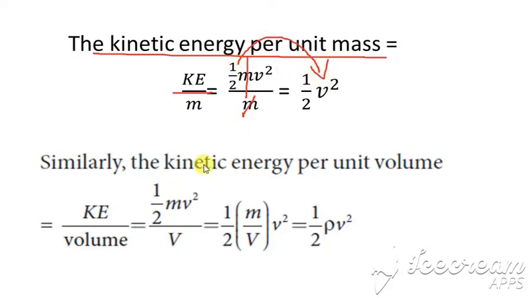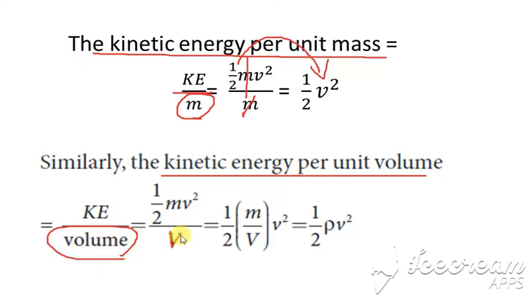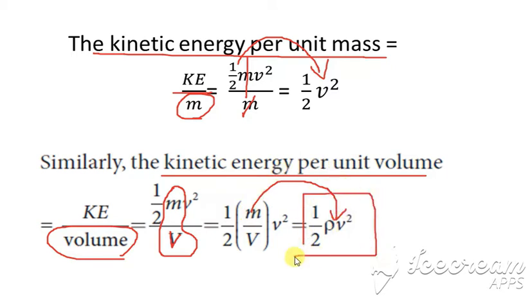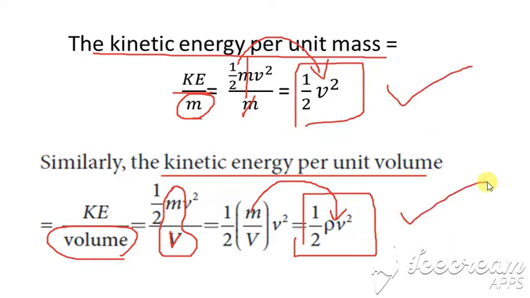Same way, kinetic energy per unit volume, here we divide by the volume, so divided by V. Now this m divided by this V, we write it separately, and this v square separately, so that this mass divided by volume can be written as density. So mass by volume is density, and so half rho into v square. So this is kinetic energy per unit mass and per unit volume.